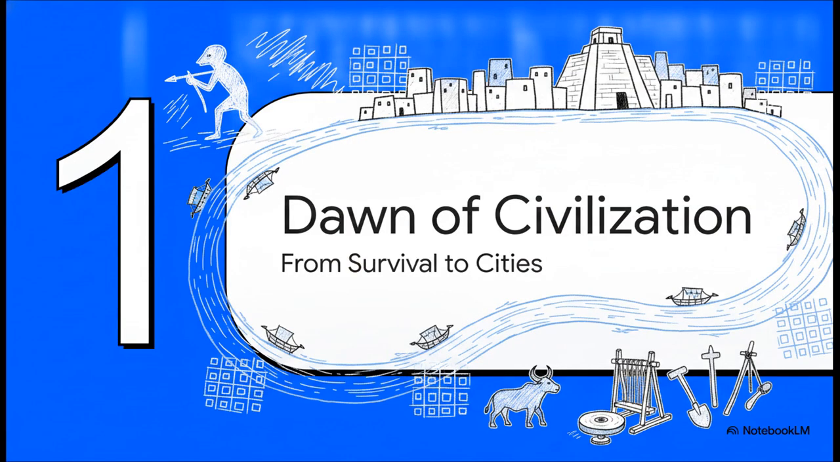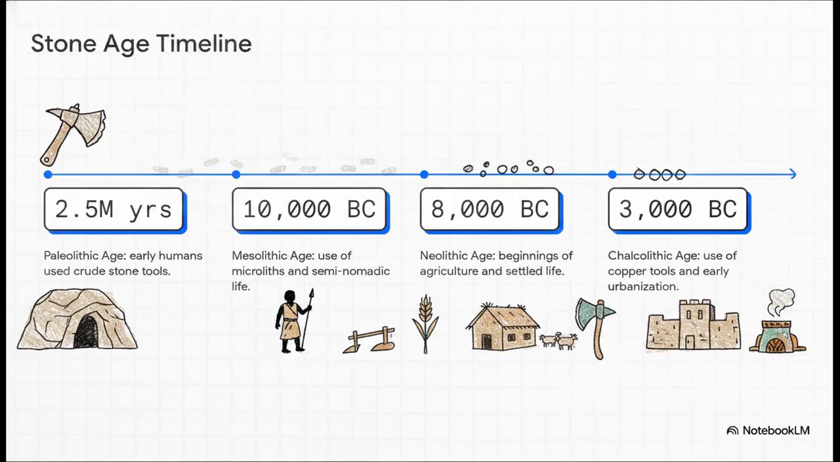All right, part 1, the dawn of Indian civilization, from survival to cities. Let's start right at the foundation and look at how humanity leveled up from mere survival mode into becoming the actual architects of the ancient world. The scale of human development here is just staggering.